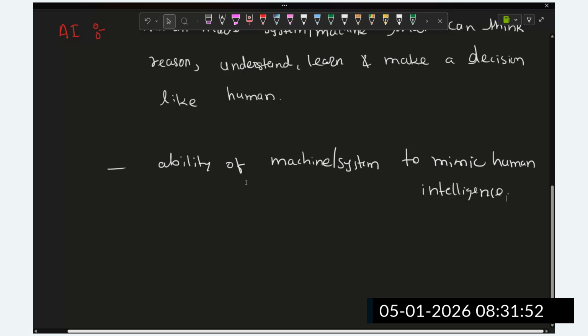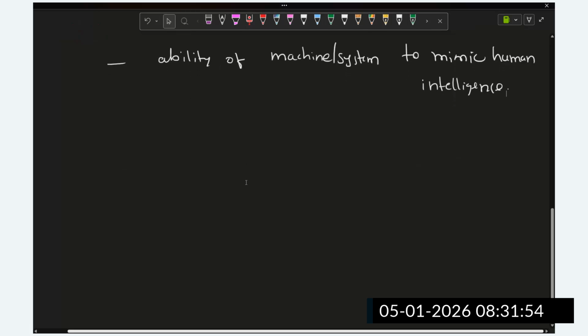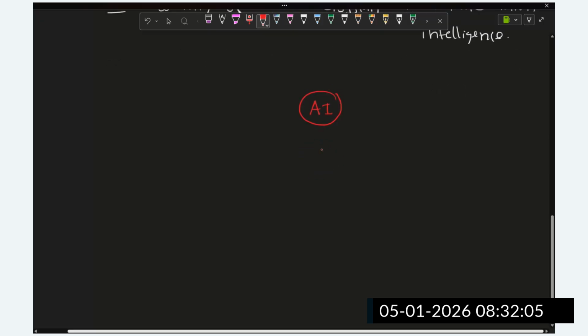But there are different branches of artificial intelligence. AI is a very vast field, guys, and in this field we have lots of branches.